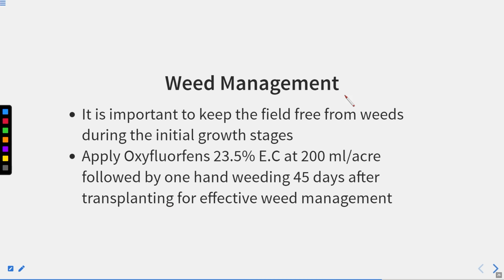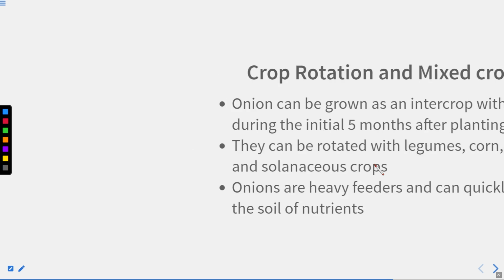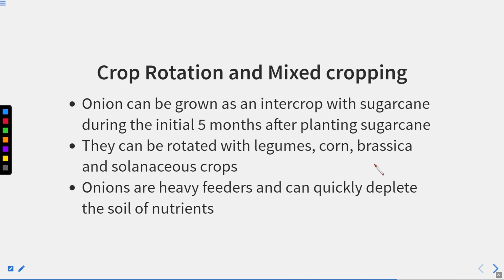It is important to keep the field free from the weeds during the initial growth stages, and apply oxyflurans, that is 23.5 EC at 200 ml per acre, followed by one hand weeding 45 days after the transplanting for effective management. So you can use this oxyflurans to avoid the weeds, right? So this is a weedicide and used as a weed management.